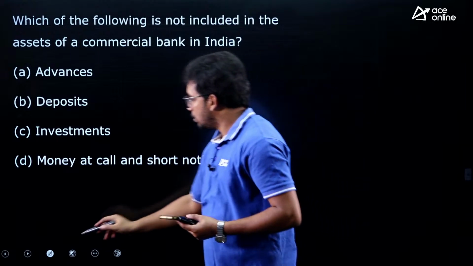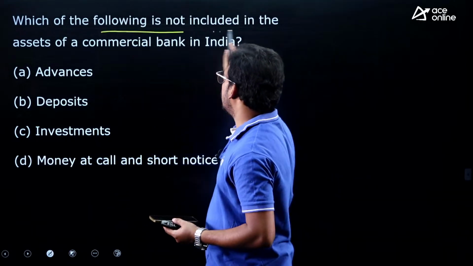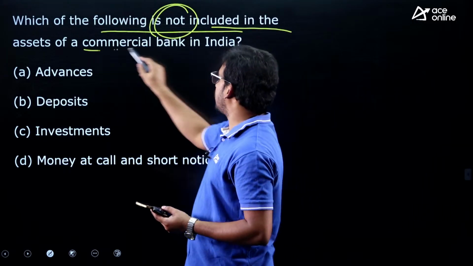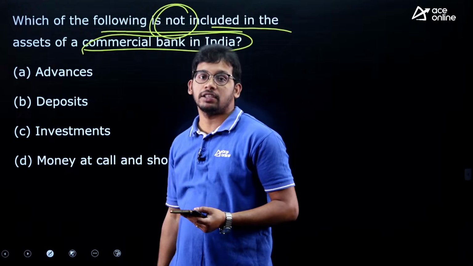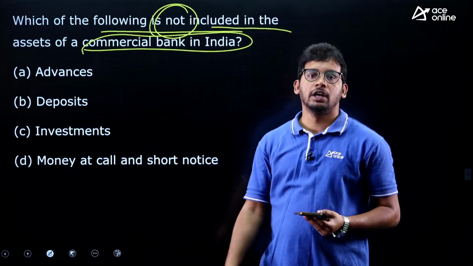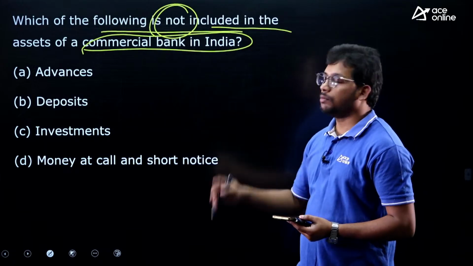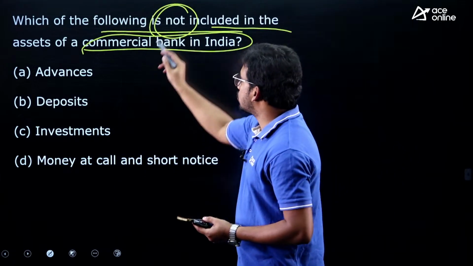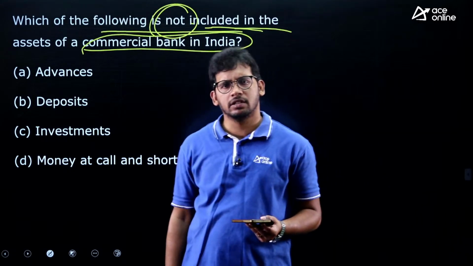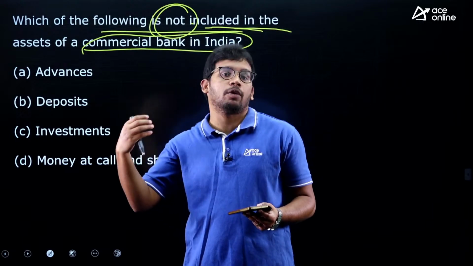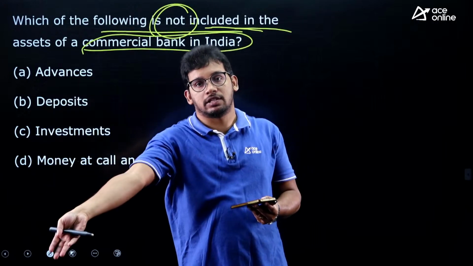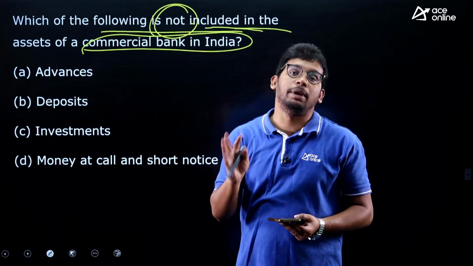Next question, a very easy, direct question. Which of the following is not included in the assets of a commercial bank? We are seeing the banking sector questions, right? We have completed national income accounting and then we have completed budget. We have now entered the money and banking sector. What are the assets for the banks? Whatever money they own, those are assets, and whatever the bank has to pay back to someone else, those are the liabilities, right?